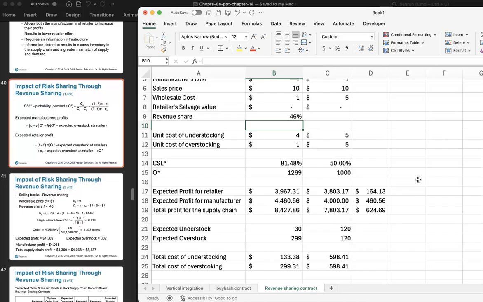All right, so these are the revenue sharing contracts. I will stop this video here. In the next video, we'll talk about quantity flexibility contracts. They are slightly more complex, but we'll talk about them in the next video.